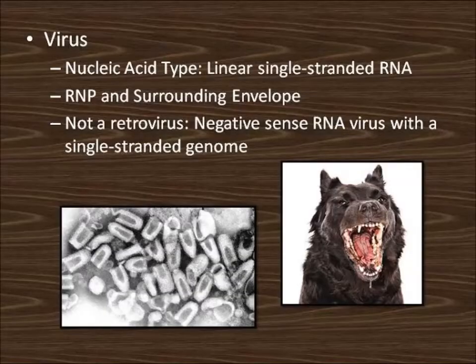Rabies is a virus of the Rhabdoviridae family and the RNA virus group. The nucleic acid type is linear single-stranded RNA. Rabies is enveloped. Rabies is not a retrovirus. Rabies is a negative-sense RNA virus with a single-stranded genome.